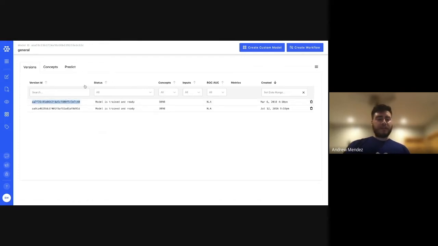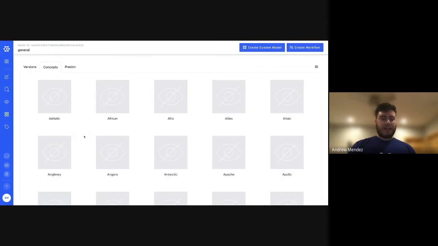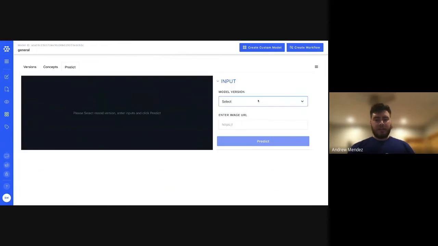However, within the user interface, we can test out some of the API calls and see a few of the concepts that this model can predict. By clicking on the concepts tab, we can see some of the concepts. And here you can select the model version and enter an image URL, and then you can see some of the concepts that your model will predict. Now I will be handing over the tutorial to Marissa Smith, who will be creating an interactive AI application using the Clarifai API and the Streamlit open source app framework.